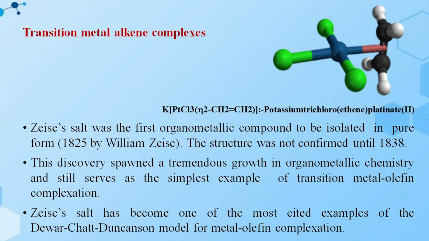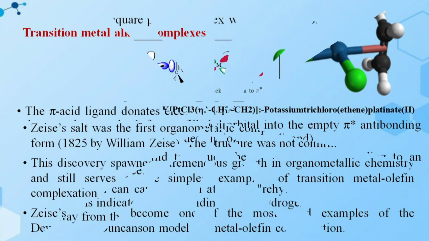Zeise. The structure was not confirmed until 1838. The discovery spawned a tremendous growth in organometallic chemistry and still serves as the simplest example of transition metal olefin complexation. Zeise's salt has become one of the most cited examples of the Dewar-Chatt-Duncanson model for metal olefin complexation. Here the olefin is attached to the central metal atom, forming an organometallic compound.